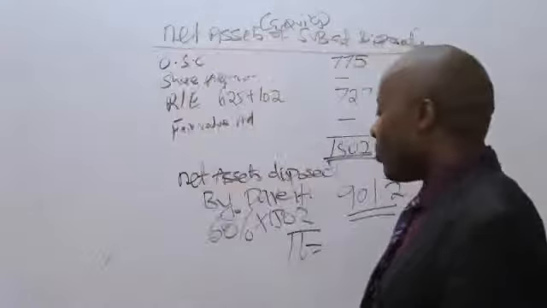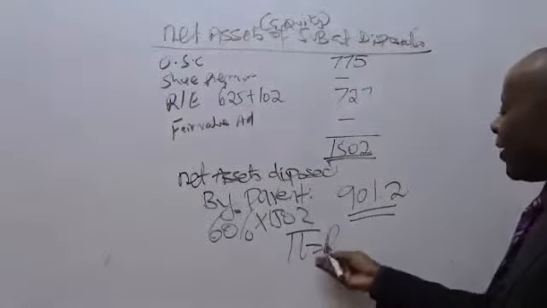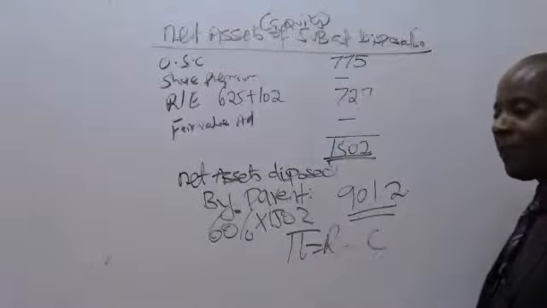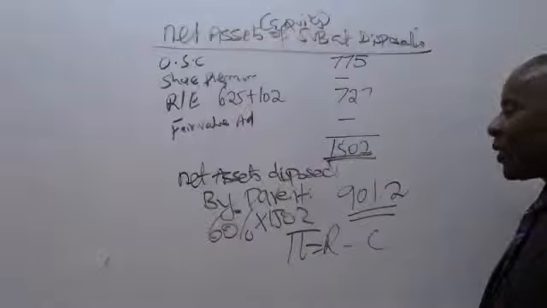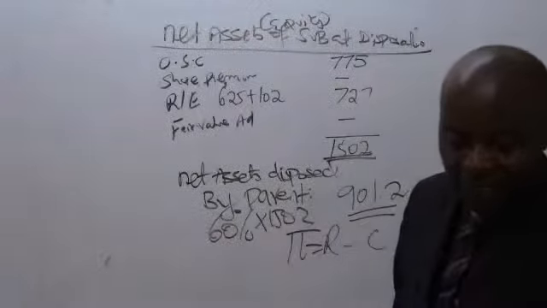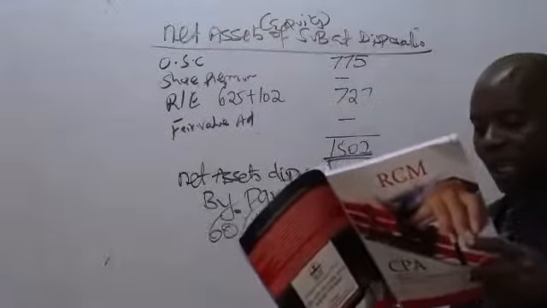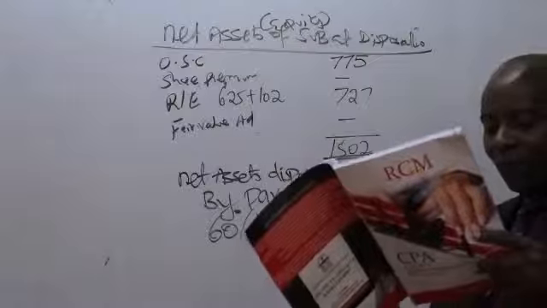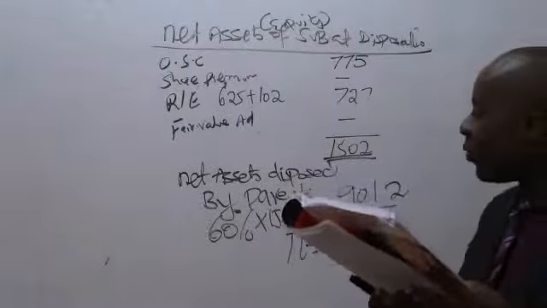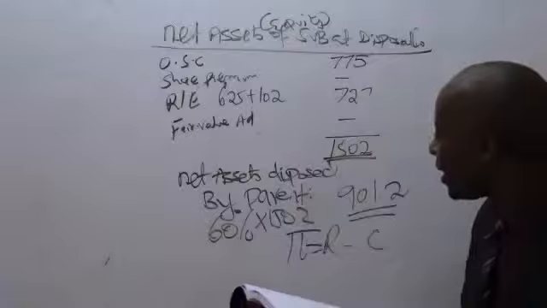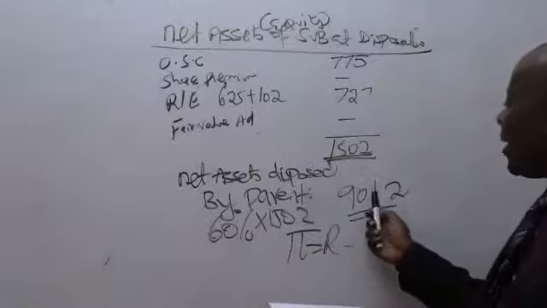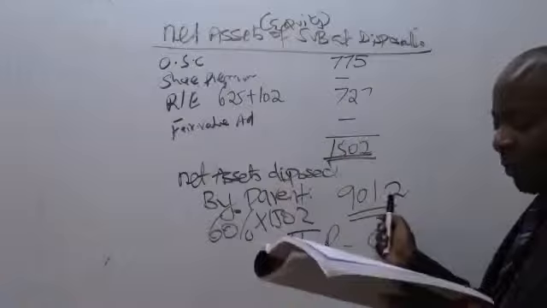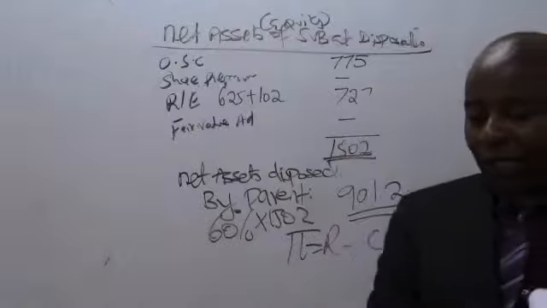Yes. So remember, profit is revenue minus cost. We have here the net assets in this case disposed by the parent. You have got 901.2.